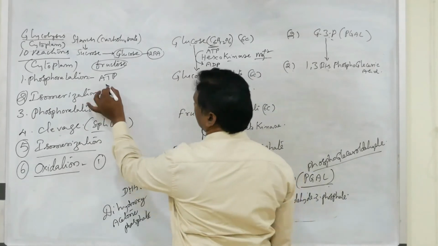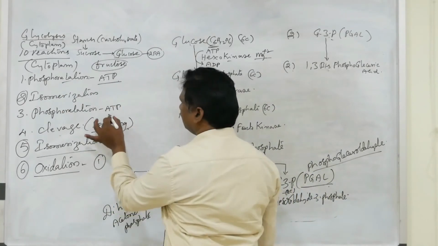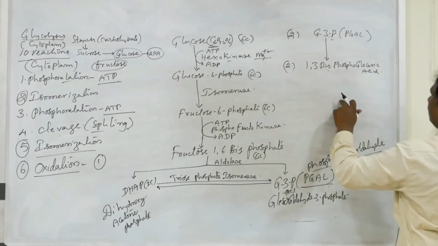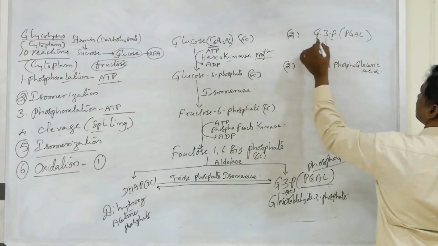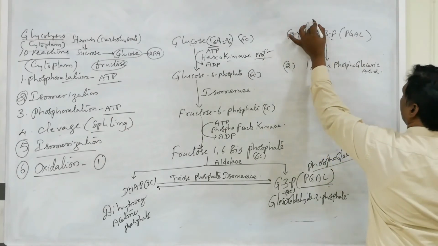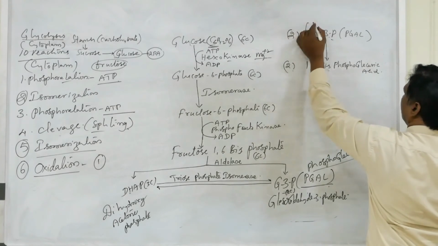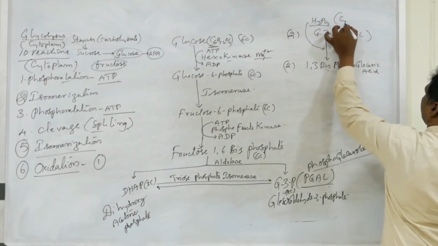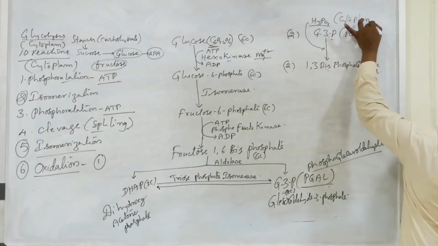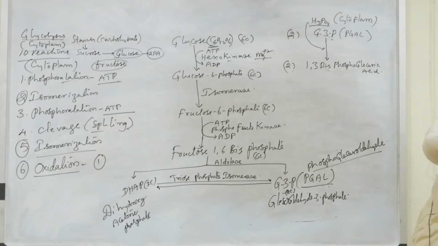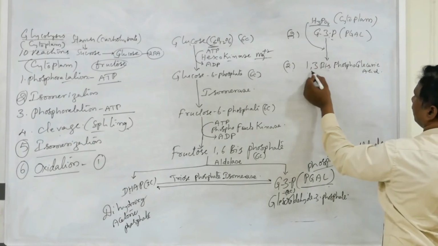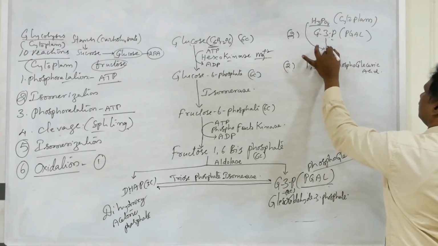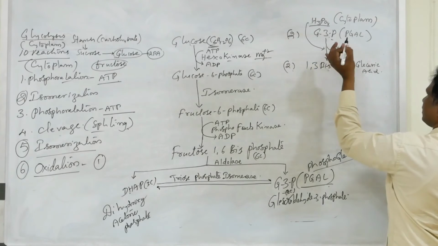So in the first step, ATP is the donor for the phosphorylation. In the third step, ATP also provides the phosphate. But in this oxidative step, that phosphate is obtained from the phosphate available in the form of phosphoric acid from the cytoplasm, and it is converted into 1,3-bisphosphoglyceric acid. During this process, 2 hydrogens are released.